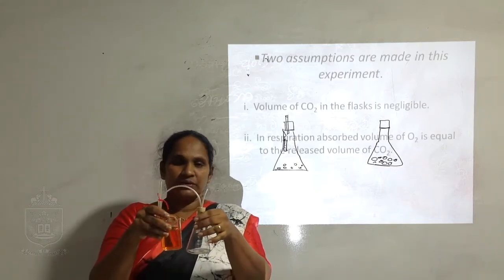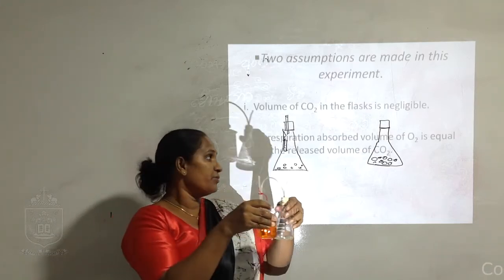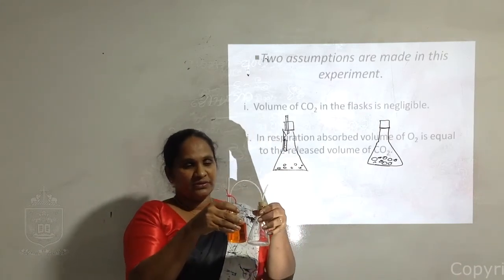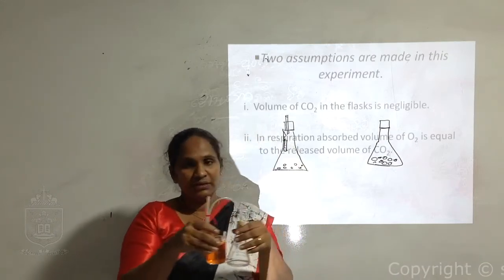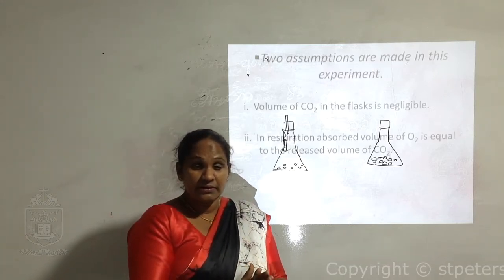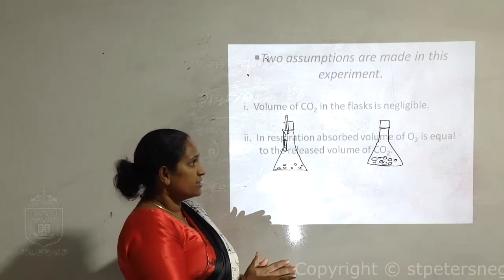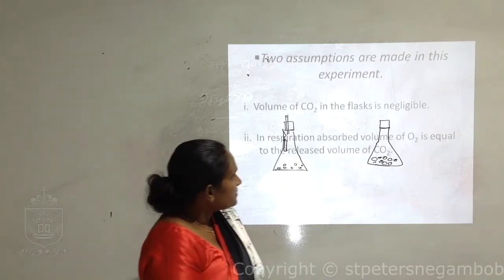When we do the control setup, we can use no seeds, or dry seeds, because dry seeds do not respire, so the water does not flow up.